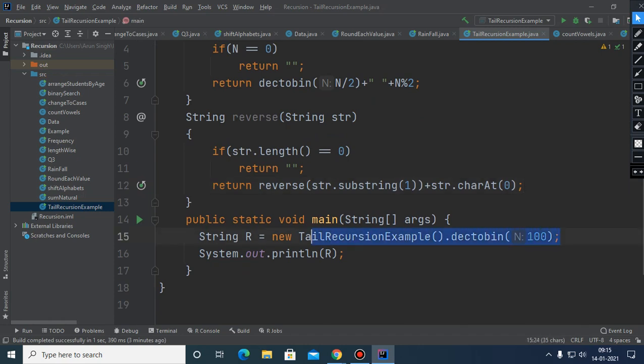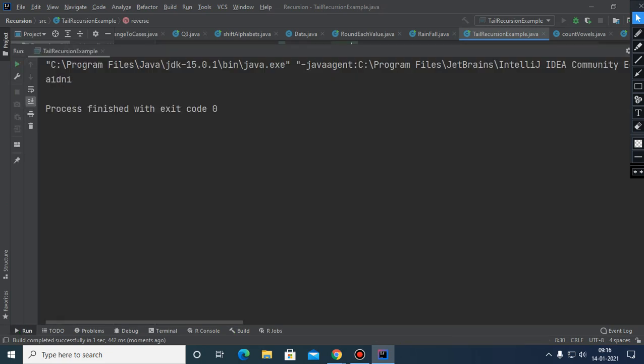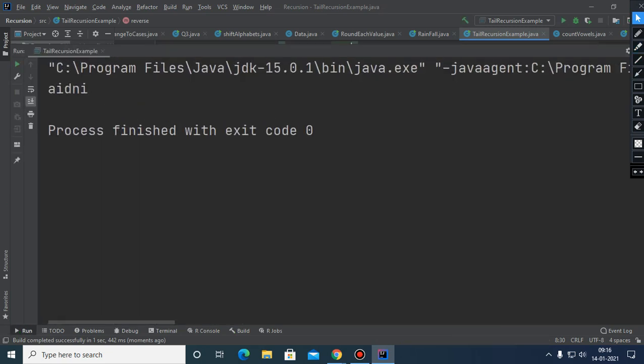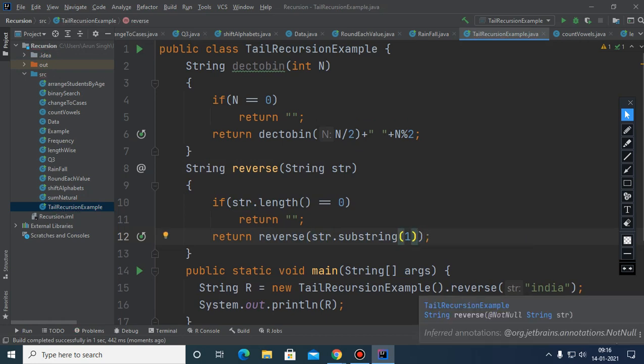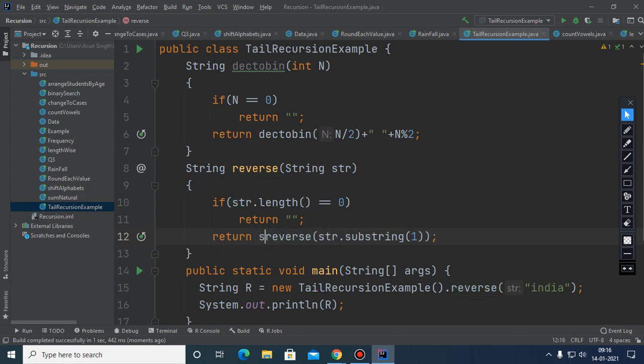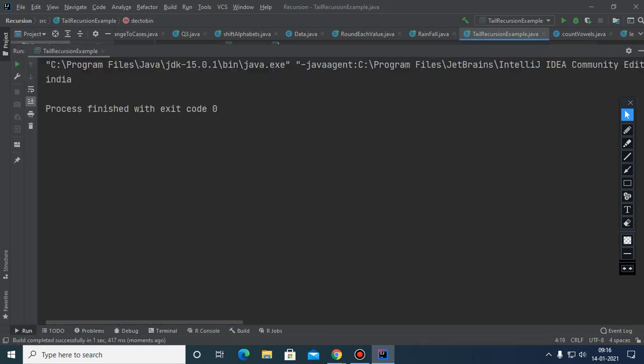Suppose here, in place of calling this, I am just calling reverse and passing India. So what will happen? The answer will be reverse of India. You just see that reverse of India has come. And if I am appending str.charAt(0) at the beginning like this, what will happen? You will see the same word will be returned. It will return India only.